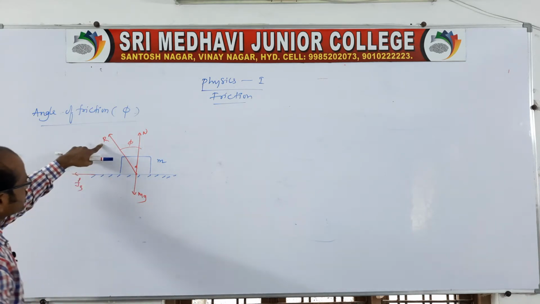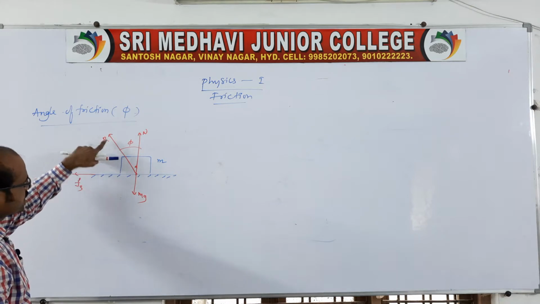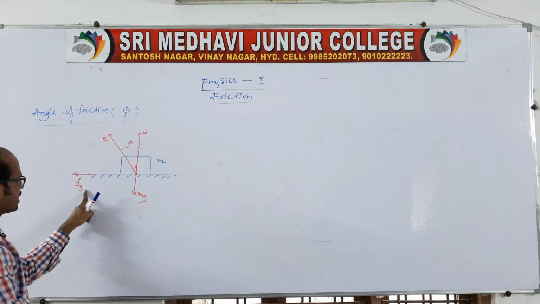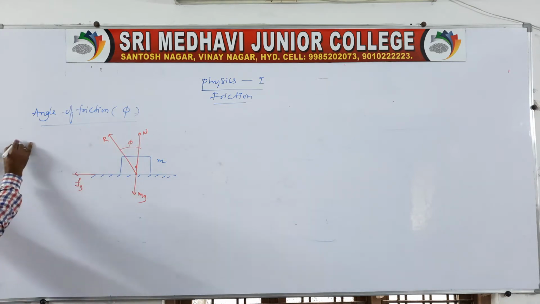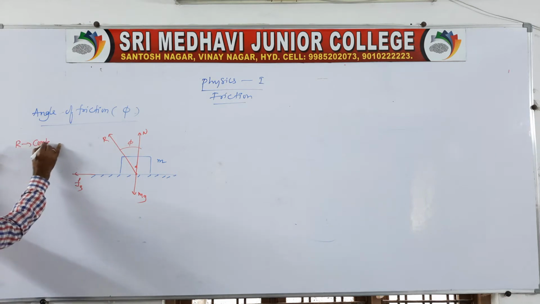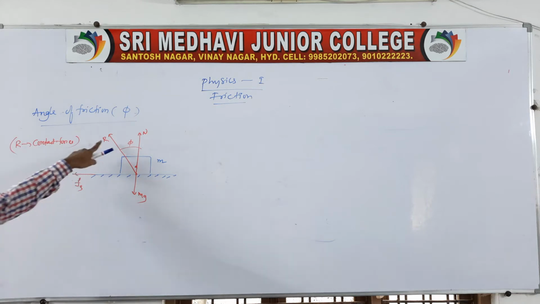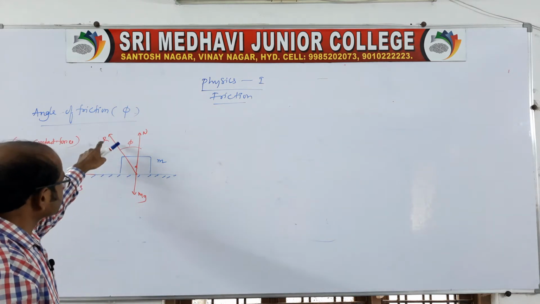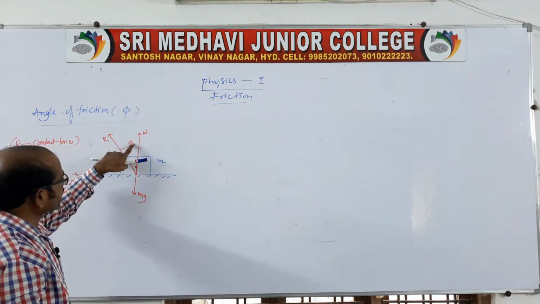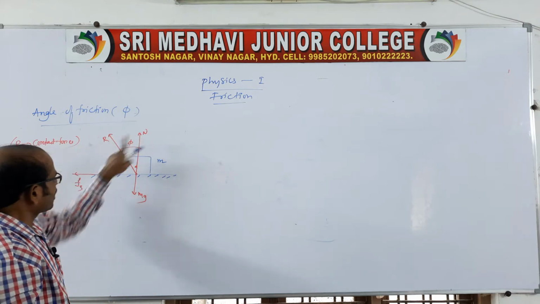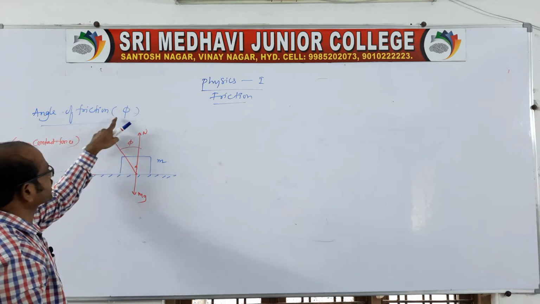See, the resultant is in contact with the normal as well as the frictional force. That's why capital R we can also call the contact force. Capital R we can call the contact force. So this capital R is making an angle with the normal, which is nothing but the angle of friction.